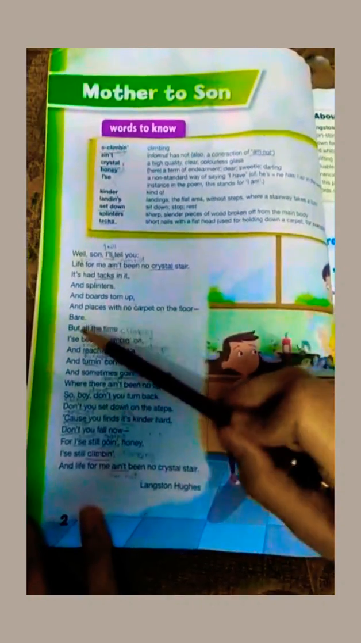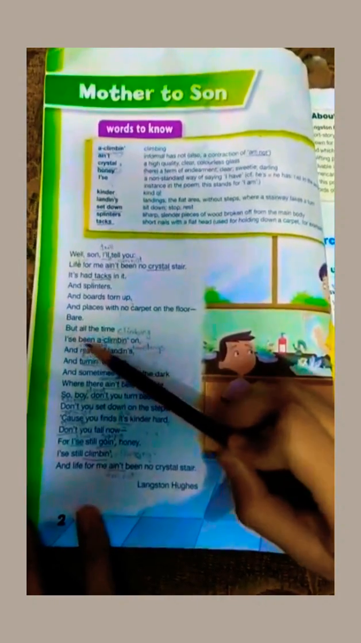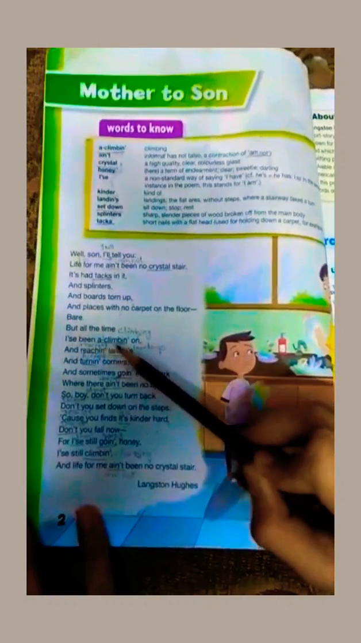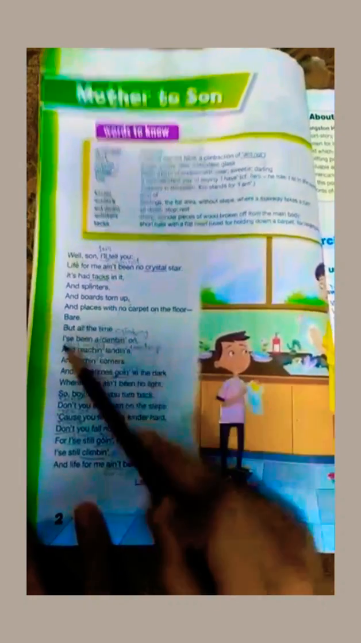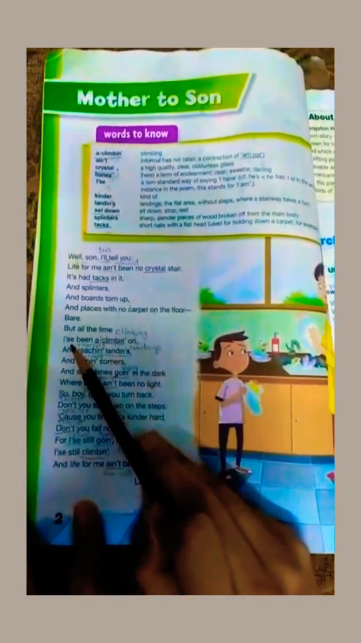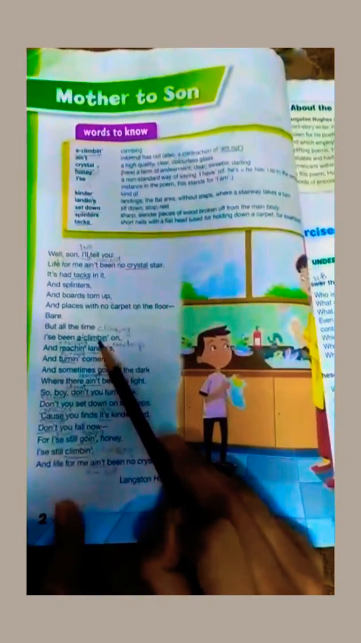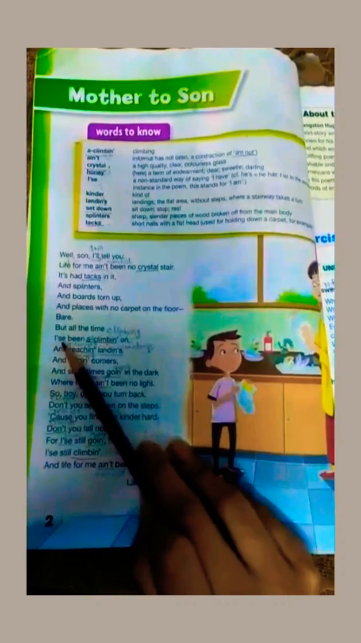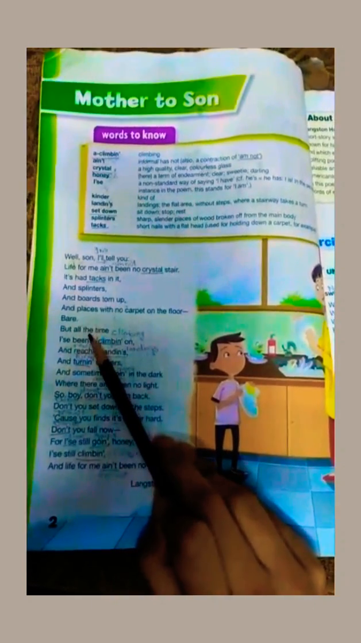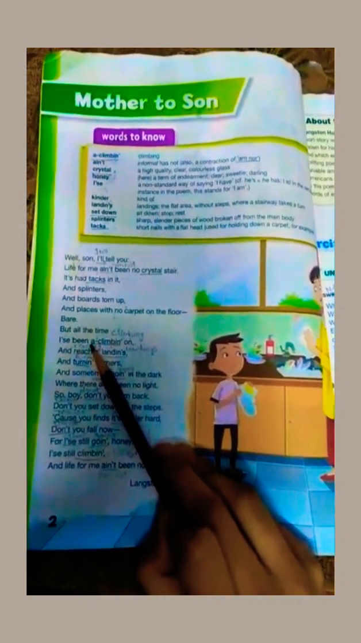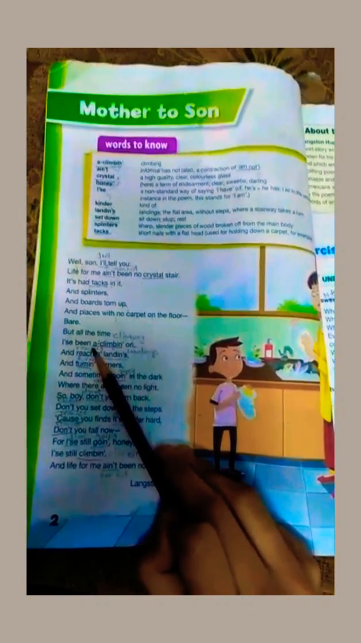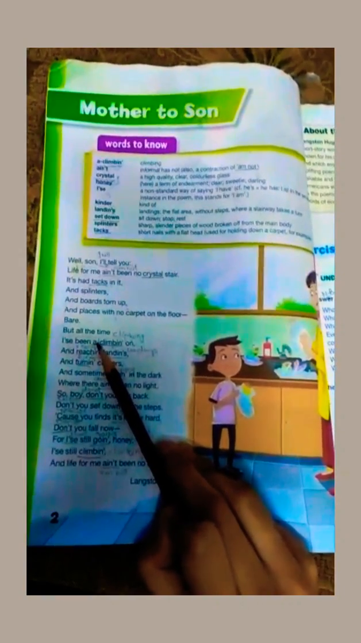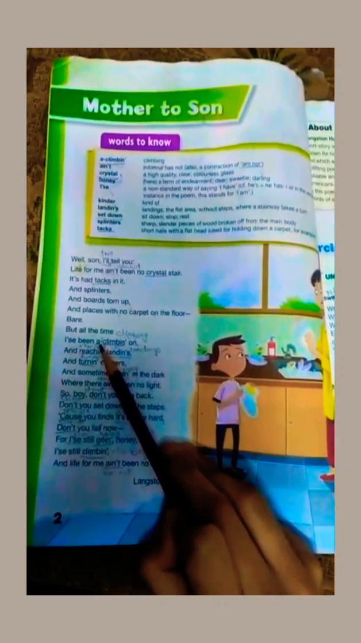But all the time, I's been climbing on. As I've already told you, I's is the short form of I am or I is, and climbing is the short form of climbing. Now she was telling that all the time she is still climbing on her journey through life, towards her destiny, towards her goals.